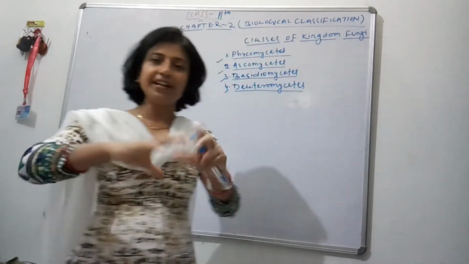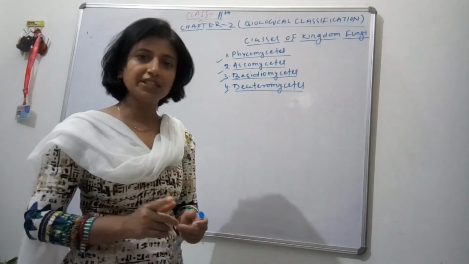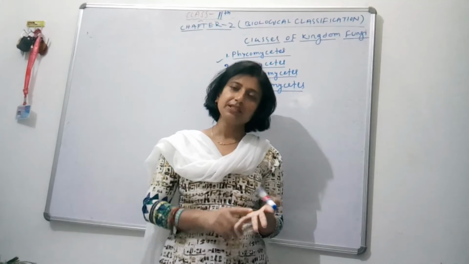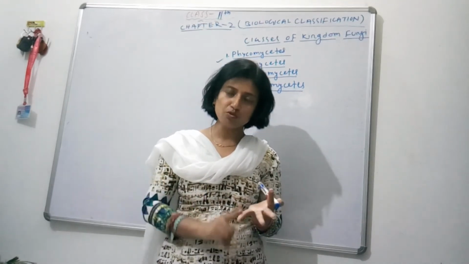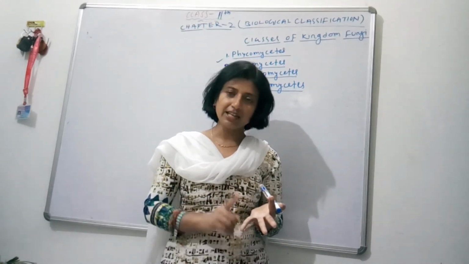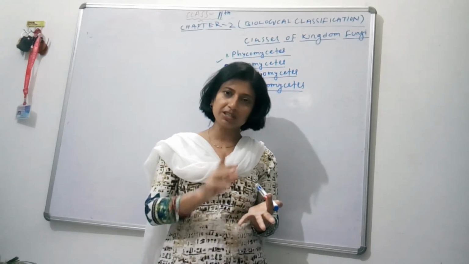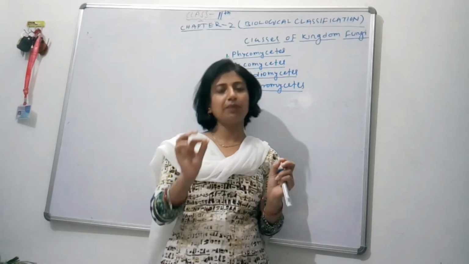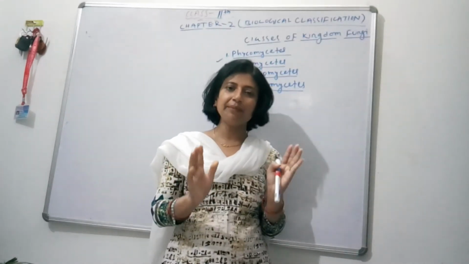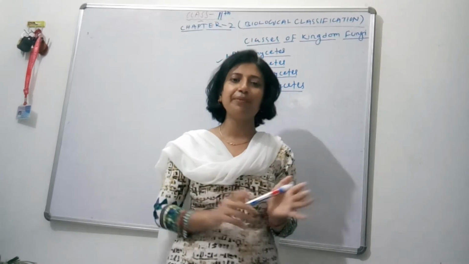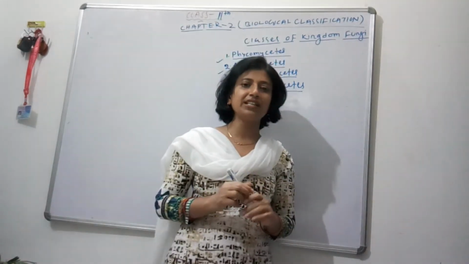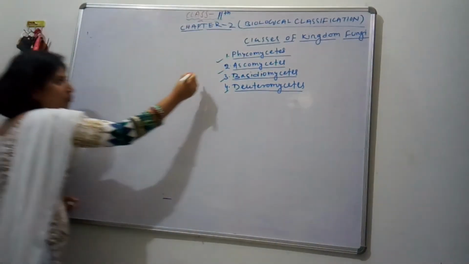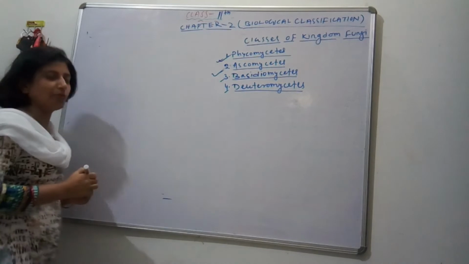So I have already given you the introduction about class Phycomycetes. Remember, the species of Phycomycetes can grow anywhere. They show an asexual mode of reproduction, and the asexual reproducing structure is zoospore or aplanospore. Zoospore is the motile spore and aplanospore is the non-motile spore. And examples are mucor, rhizopus and bread mold. Next is your Ascomycetes.